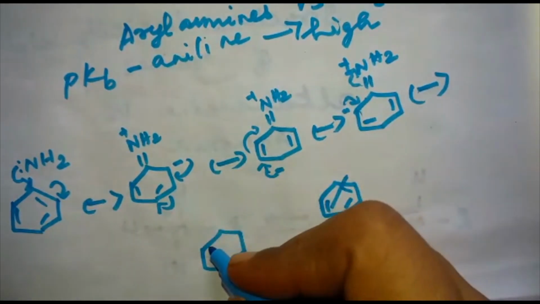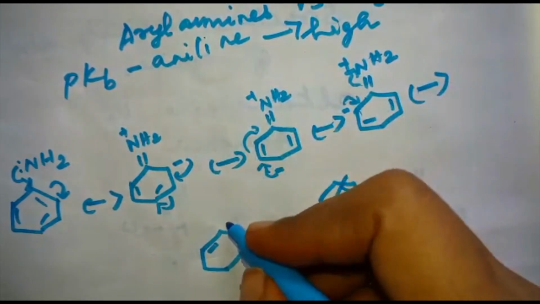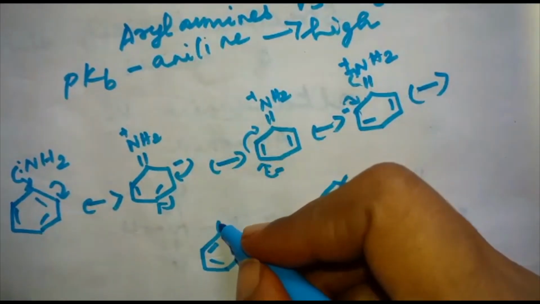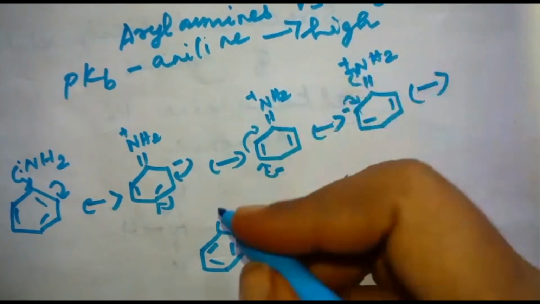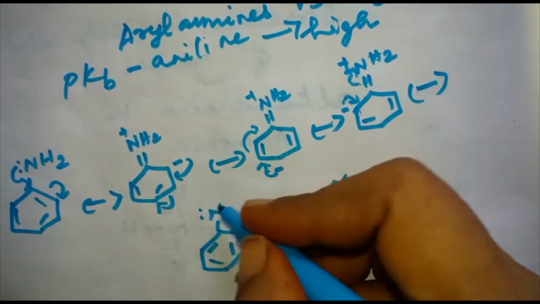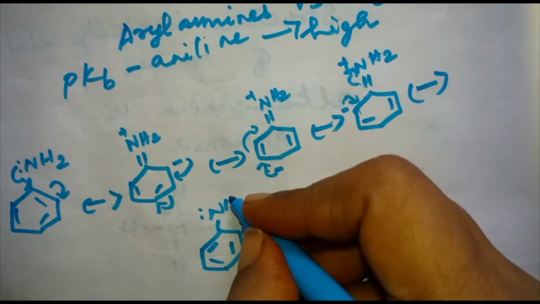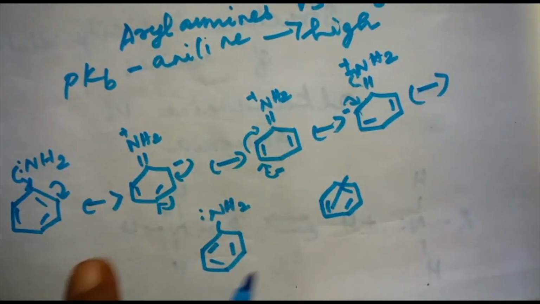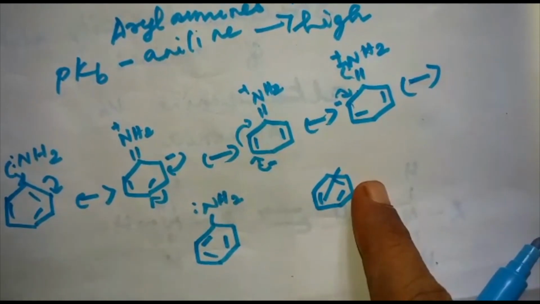The negative charge is shifted over here, we can write the bond over here and then the bond over here, and then this is getting transferred. So N, the lone pair again in its original position, NH2. So this is the resonance structure of aniline.